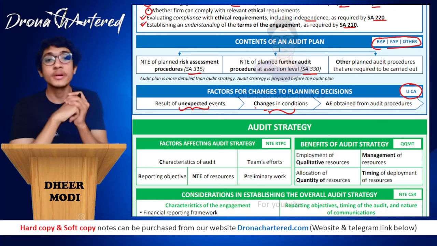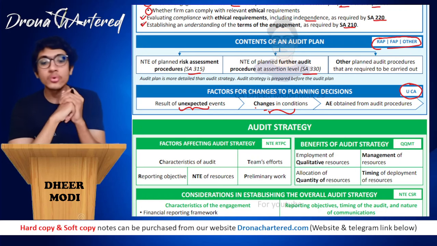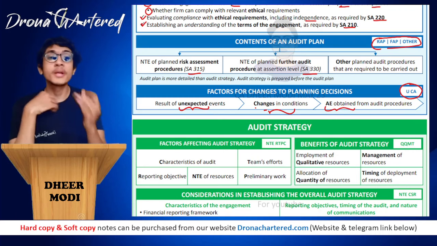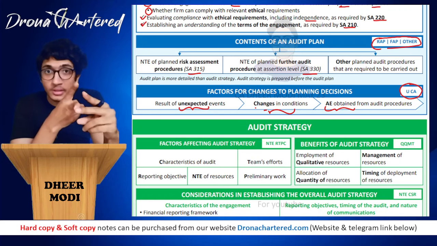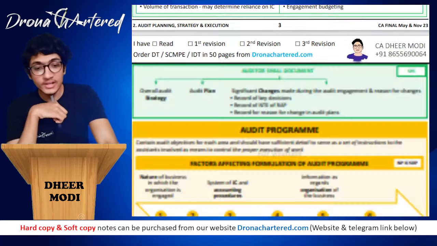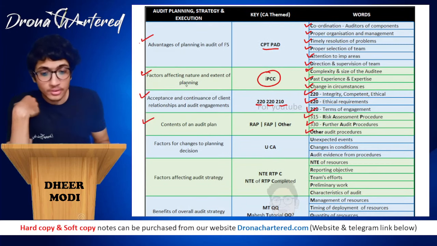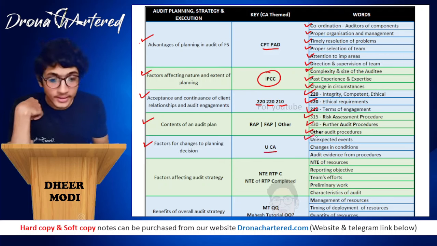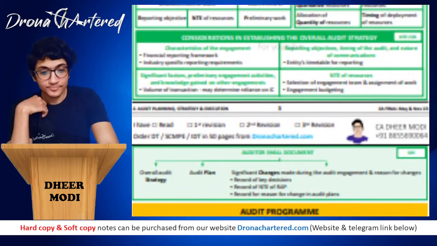So any changes that have happened in conditions, or any audit evidence that you obtain because of which you feel that you need to make some changes in your planning, you have to change the plan. Okay, so this is UCA, that is unexpected events, changes in circumstances, and audit evidence obtained from audit procedures. Clear? So we'll tick mark this also. So the factors for changes to planning decisions are UCA: unexpected events, changes in conditions, and audit evidence from procedures. Great.